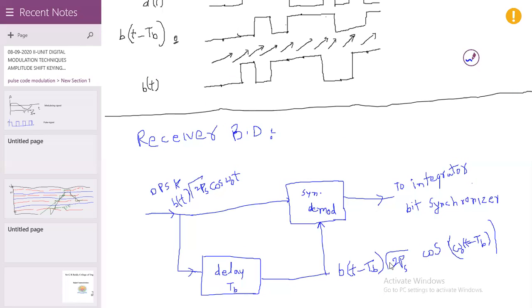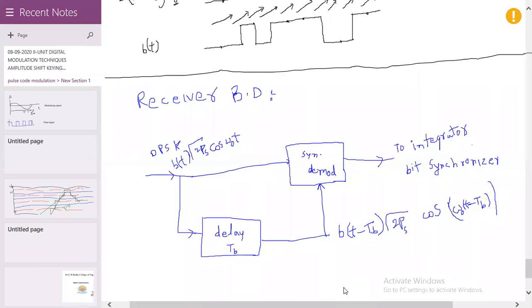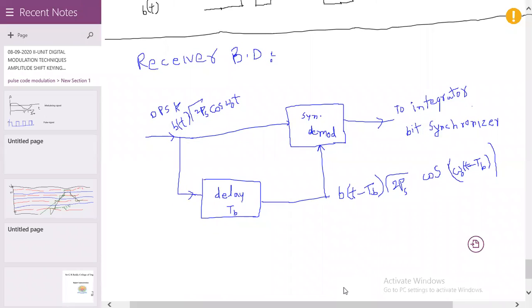Now your task is to find out the output of the synchronous demodulator. The input is b(t) root of 2Ps into cos omega naught t, which is one input to the synchronous demodulator, and the second input is that same signal delayed by one TB duration. Then what is the output of the synchronous demodulator?